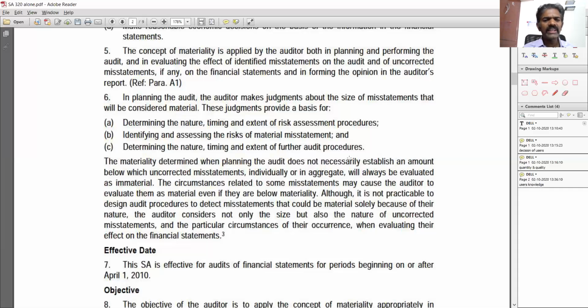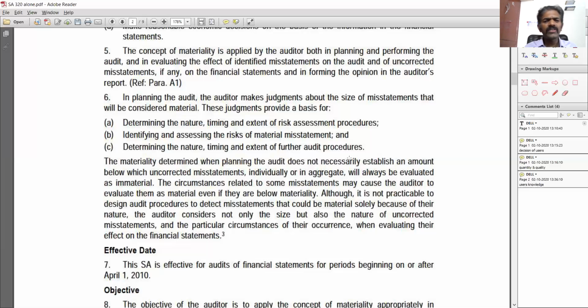If the risk is very less, it's a normal client, and they are reasonably good in maintaining ethics and a lot of other parameters, whether they are maintaining the books properly organized, whether the systems are working fine, whether the management is having the right mindset and ethics, and the company is having an overall ethical culture. If you find that everything is reasonable, then it's a good client. Then you might say that the risk of material misstatement might be very low. If that is low, then what will be happening in terms of materiality? You will set a materiality at a higher level.